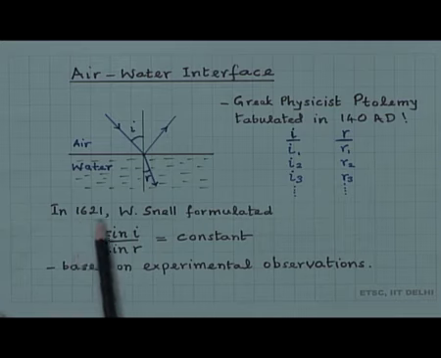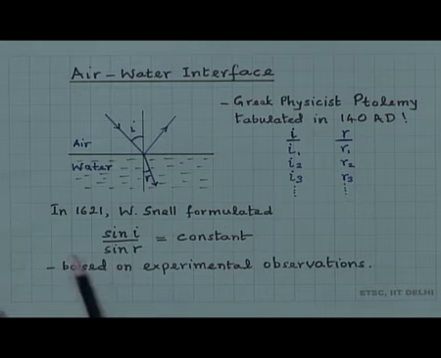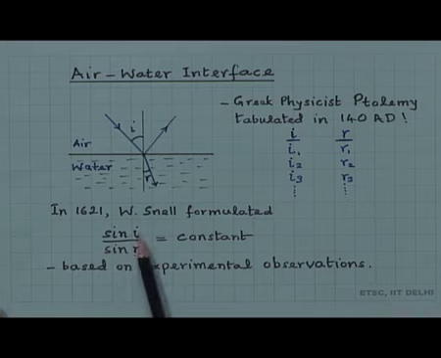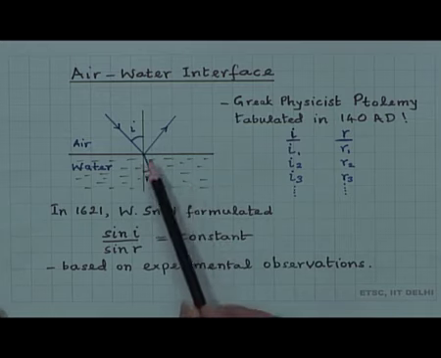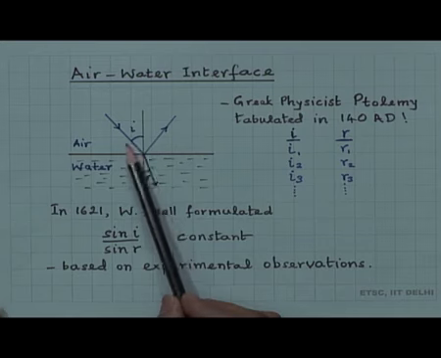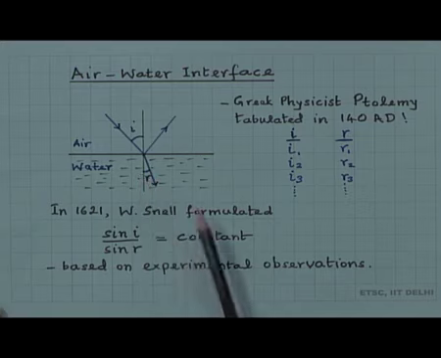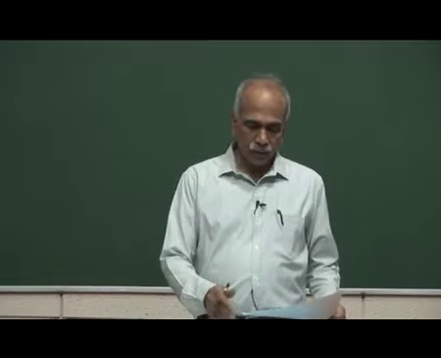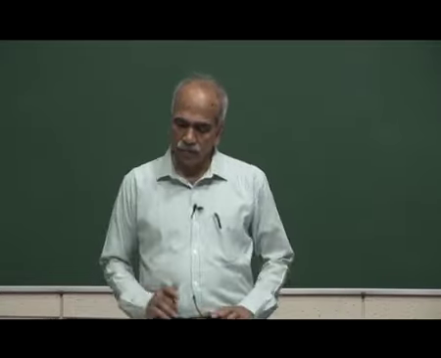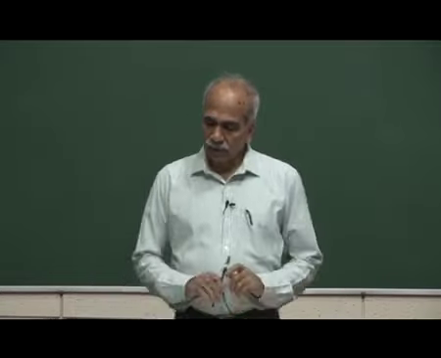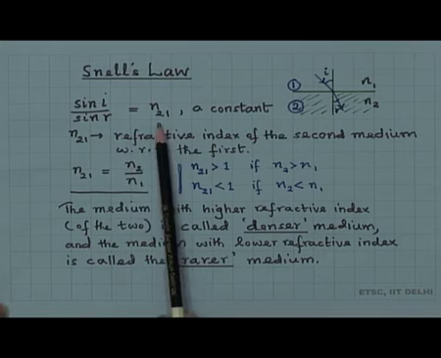However, in 1621 W. Snell, based on experimental observations, found that sin i by sin r is a constant. For a given medium, for refraction at an interface, the sine of the angle of incidence by the sine of the angle of refraction was a constant. This is subsequently known as Snell's law.